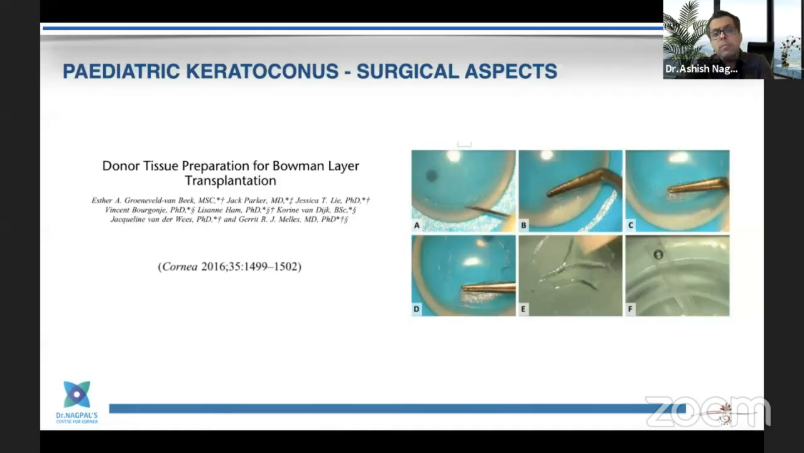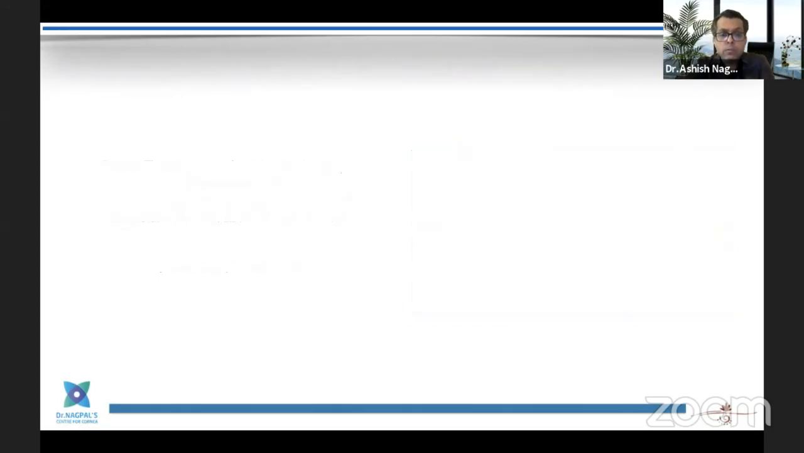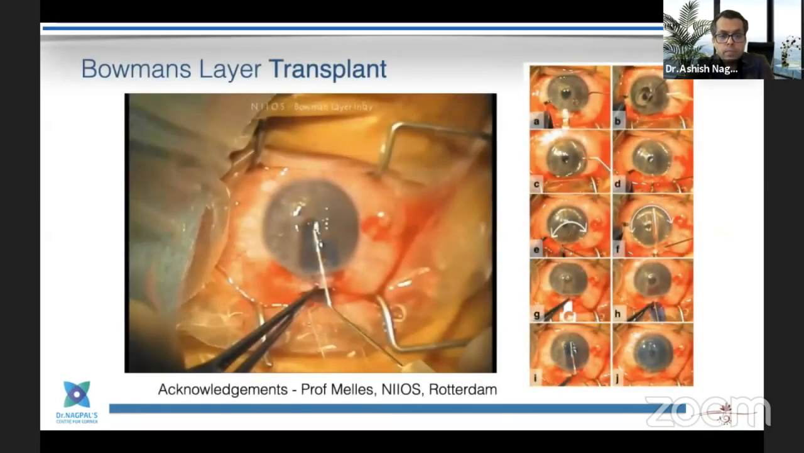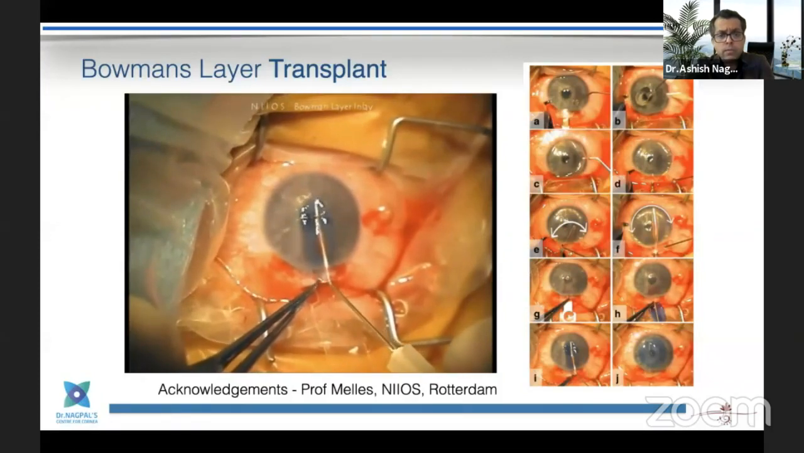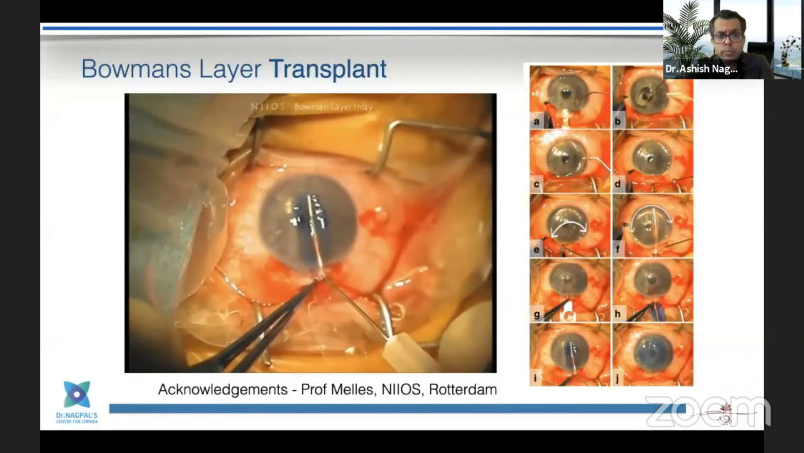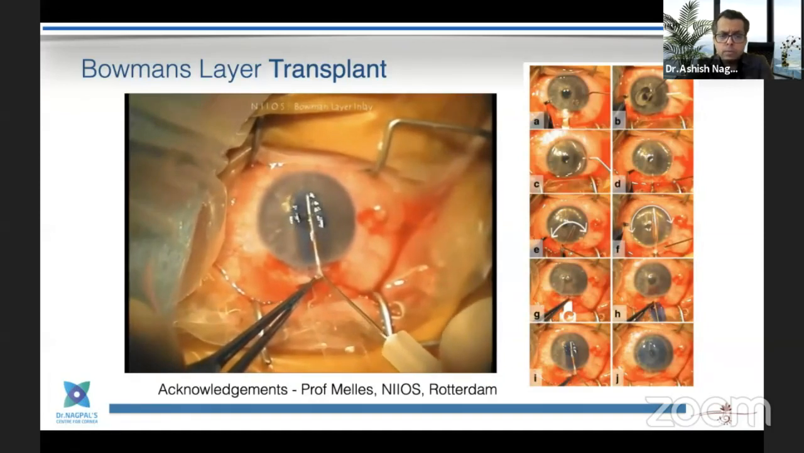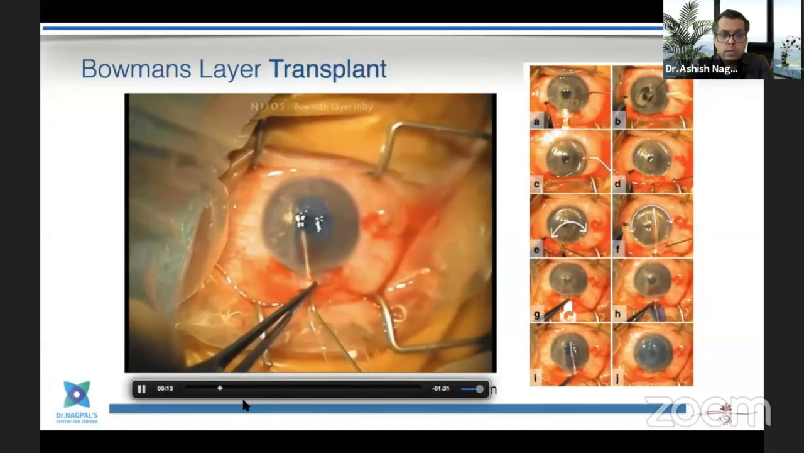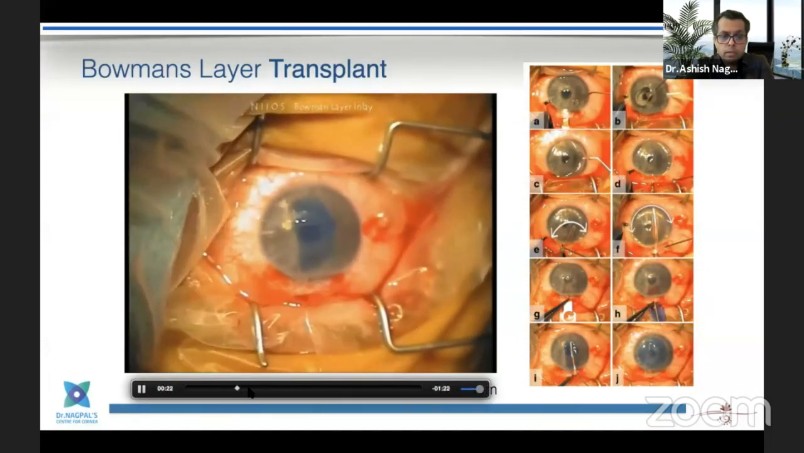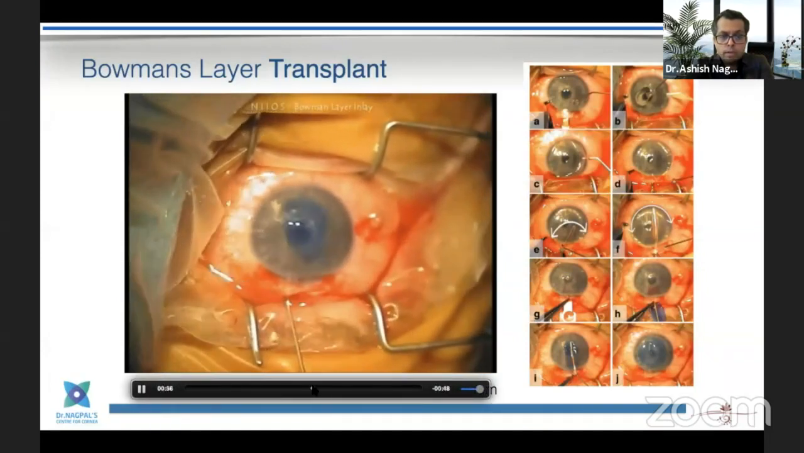This is the most difficult part of the procedure because to get a good Bowman's takes a lot of time, a lot of patience, very thin Bowman's, because only then would it be visually good. This is just a quick video and an array from the NIOS, how they have put the stained Bowman's inside. It's a pretty simple procedure once you have the Bowman's. So surgically, it doesn't seem to be a difficult procedure, so to say. So you just need to put it in the mid-stroma and expand it.